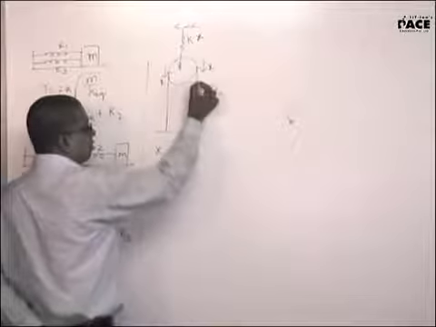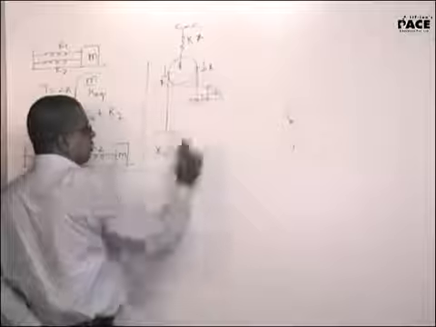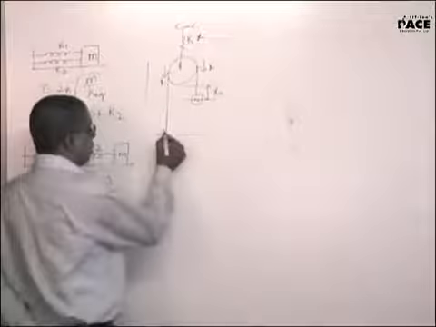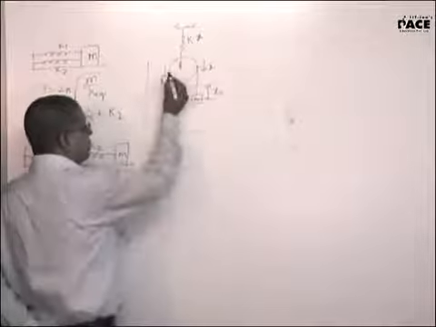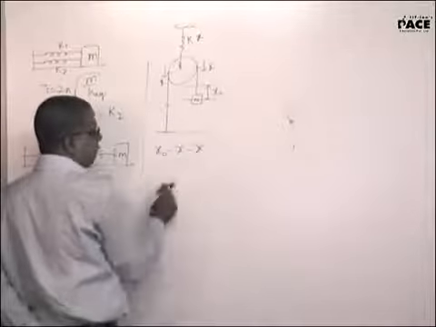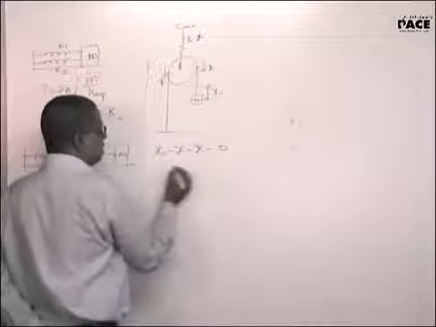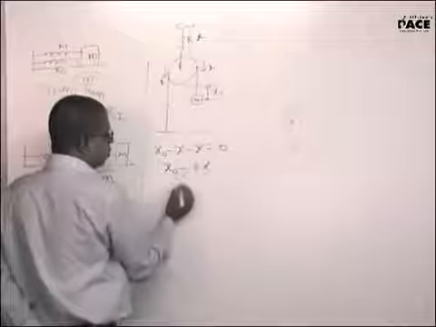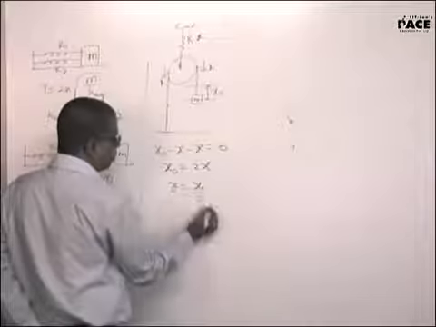X naught is moving away from the center of the segment, x is approaching the center of the segment. Now here lower end is fixed, upper end is approaching the center of the segment. Net total elongation is 0. X naught is equal to 2x. X is equal to x naught by 2.